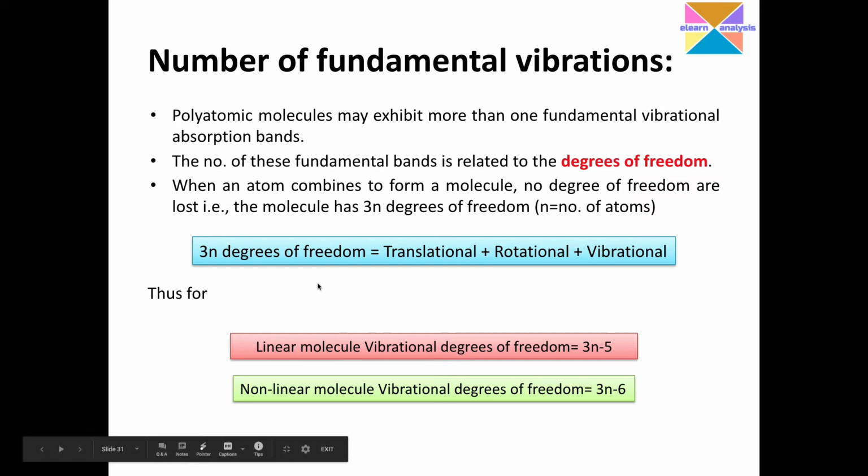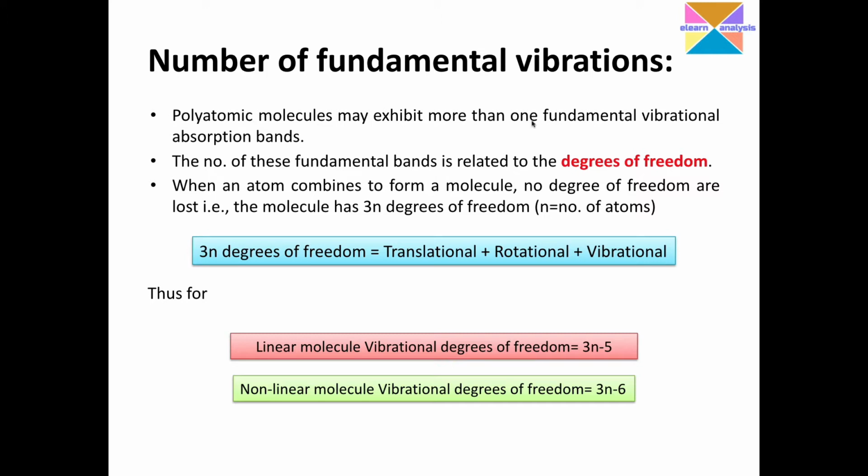Just to summarize what I have said, polyatomic molecules, that is, molecules with many atoms, may exhibit more than one fundamental vibration absorption band. That's why any given IR spectrum is very complex and not that simple, because all the atoms which that particular molecule possesses are interlinked by certain types of bonds, and all these atoms tend to show some absorption or other. That's why the fundamental vibrations become more complex, and the IR spectrum as a whole tends to become more complex. The number of these fundamental vibrations, fundamental bands, is related to the degrees of freedom, as I mentioned in the previous slide.